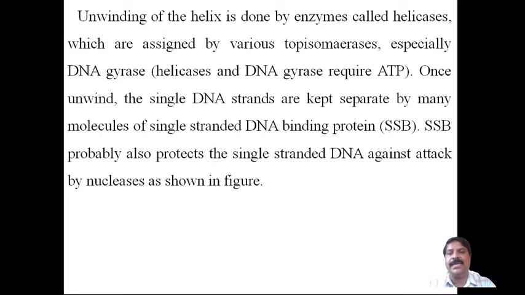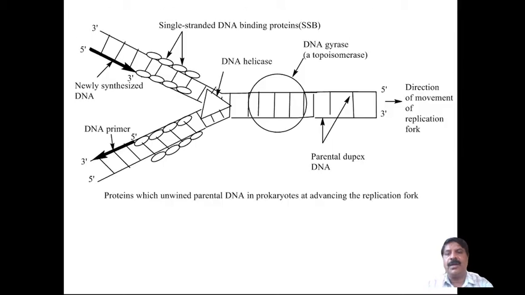Once unwinding takes place, the single DNA strands are kept separate by many molecules of the single-stranded DNA binding protein, also abbreviated as SSB. SSB probably also protects the single-stranded DNA against attack by nucleases, as shown in the figure below. Here these are the single-stranded DNA binding proteins, and here the two strands are there.